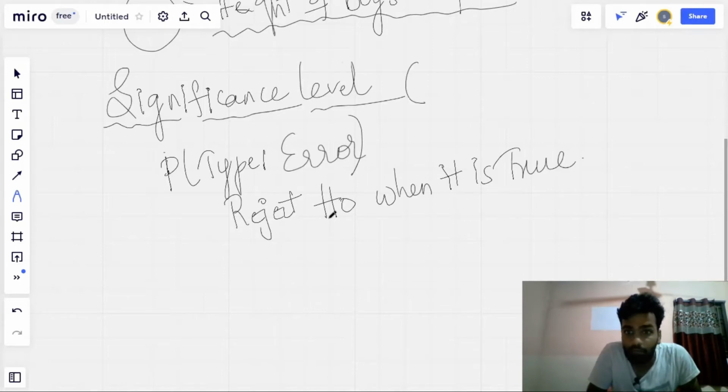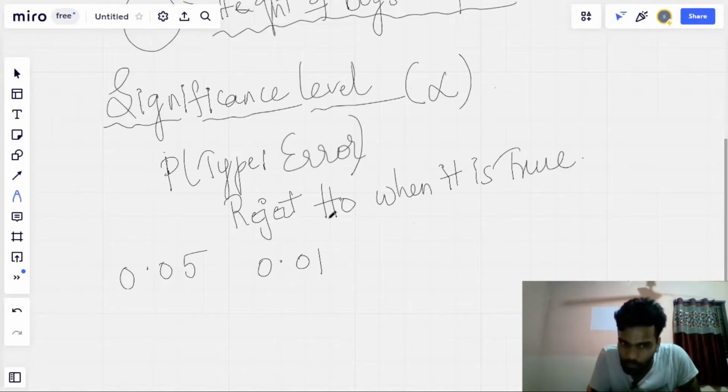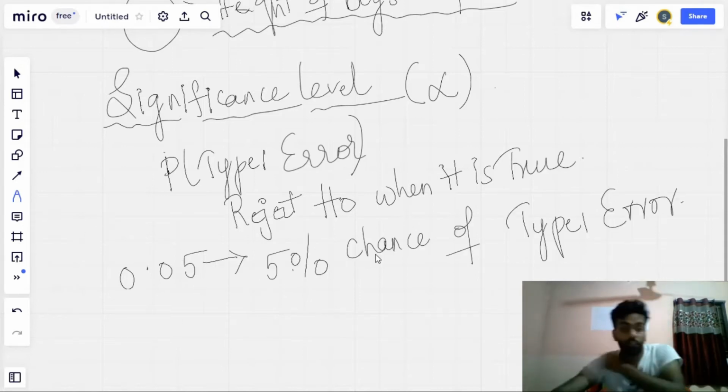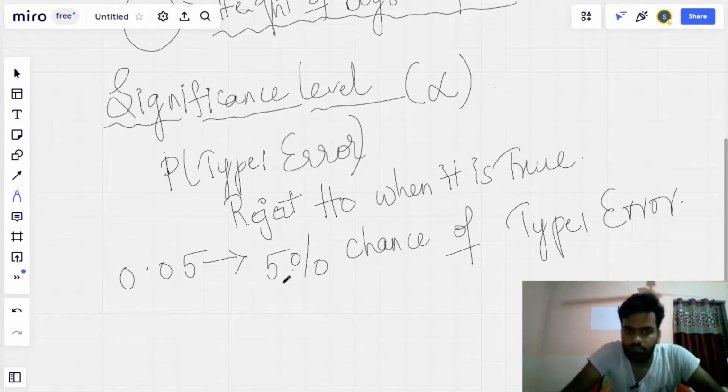Generally, the significance level is denoted by alpha. For example, we generally take a significance level of around 0.05 or 0.01. What is the meaning of 0.05? What is the meaning of 0.01? A significance level of 0.05 means there is a 5% chance of type 1 error. There is a 5% chance that the null hypothesis is actually true, but we are rejecting it.